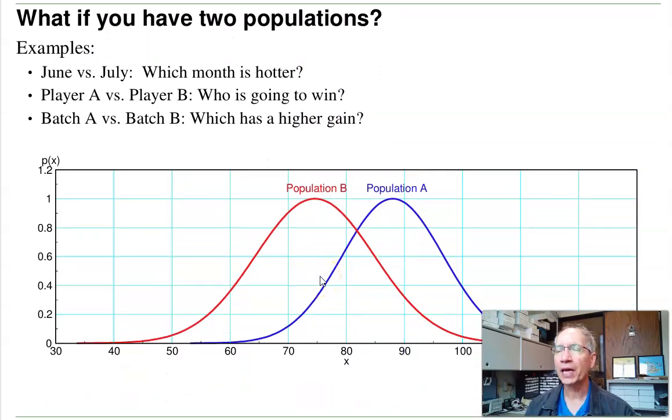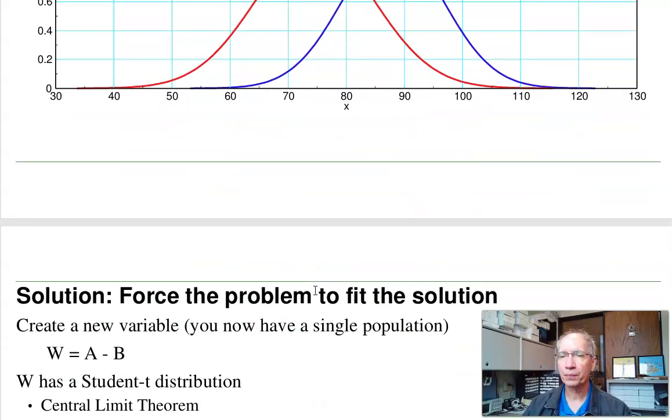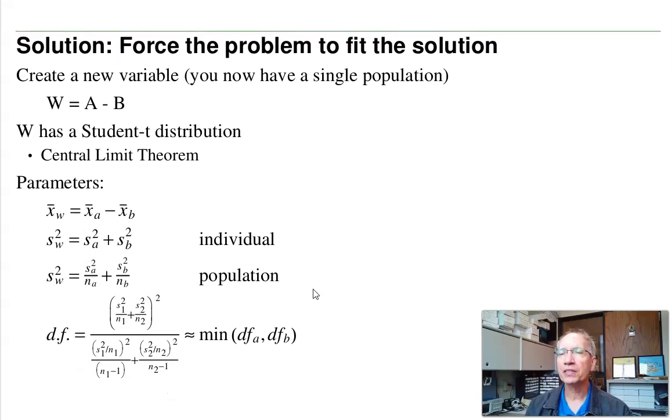Now today we're going to look at what happens if you have two populations, such as I want to compare 2 months, June versus July. Which one's hotter? I've got two players playing a game of Hungry Hippo. Each player has a mean and a standard deviation. Who's going to win the next game? Who's going to win an infinite series? Or if I have transistors, I've got two batches of transistors, one from company A, one from company B. Is there a difference? Which one has the higher gain? Well, that's things I can do with two populations, A versus B. Now the problem I have is that a t-test is not designed for two populations, it's designed for one population.